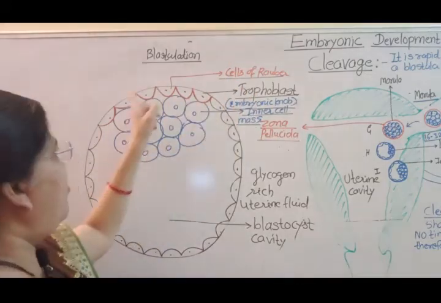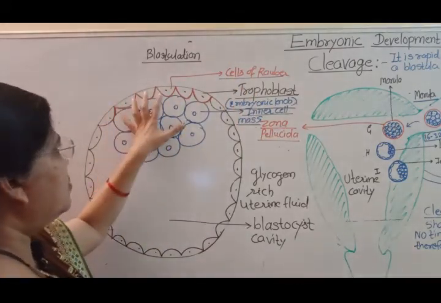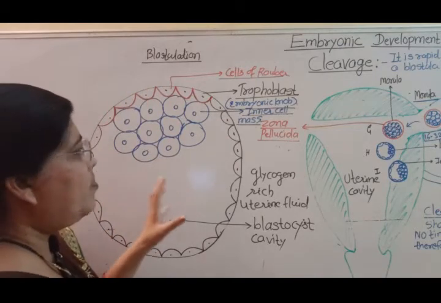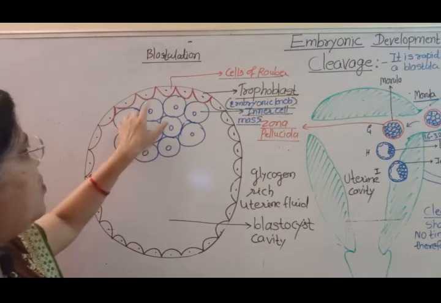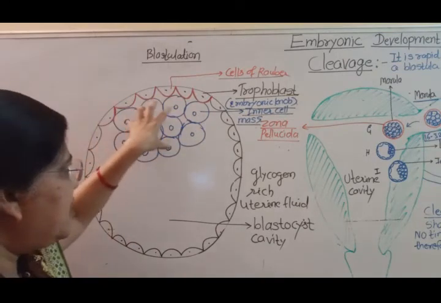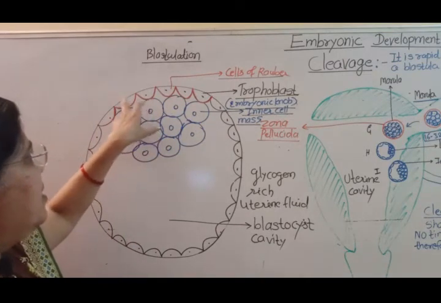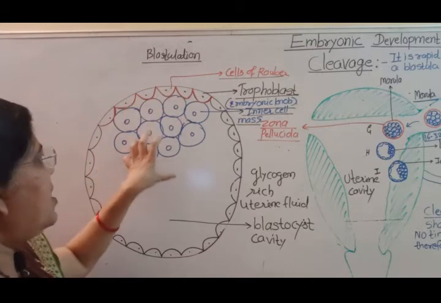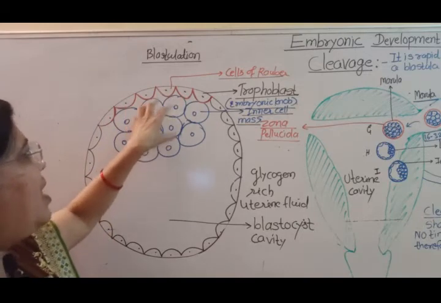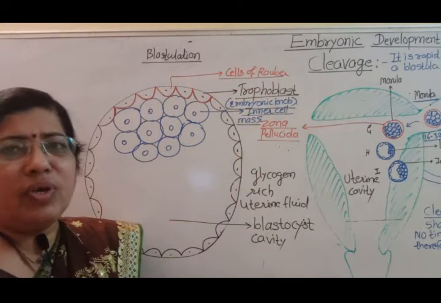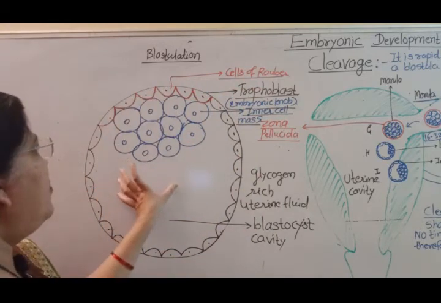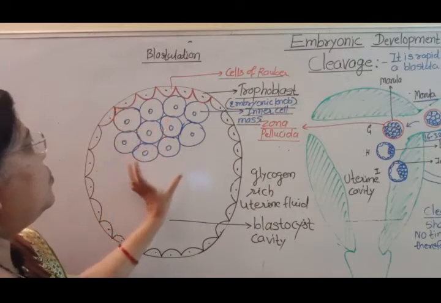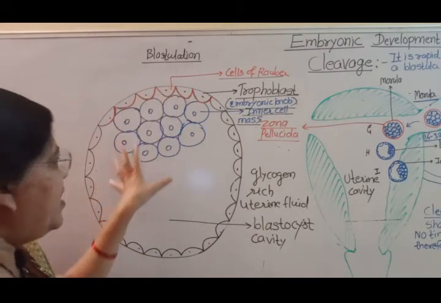So cells of Rauber are some cells of the trophoblast layer which are in contact with the embryonic knob. The embryonic knob attaches to the trophoblast layer only at one end.